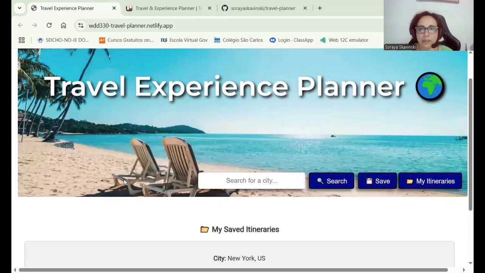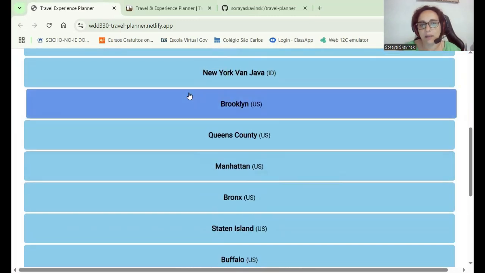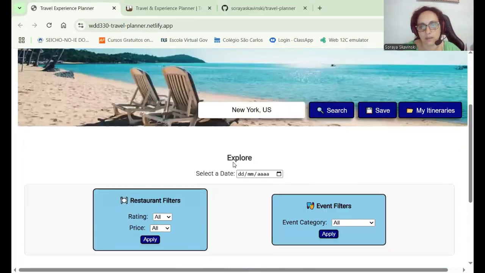That's a travel planner experience where the user can choose the city where they're going to go, and this experience is going to show them the restaurants, some recommendations, and the user chooses a date, and through Ticketmaster, it is going to present what's going on that day. So let's choose New York, for instance. And when the user types New York, it's going to show New York and some examples in the USA.